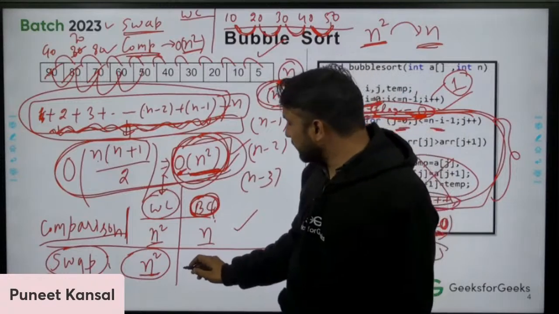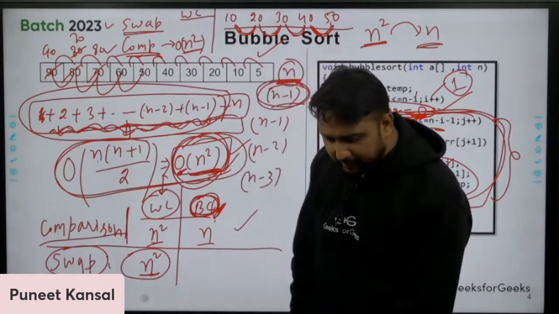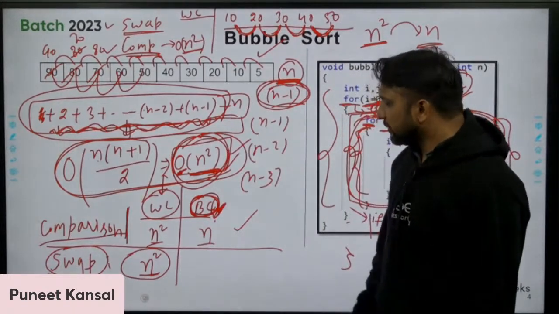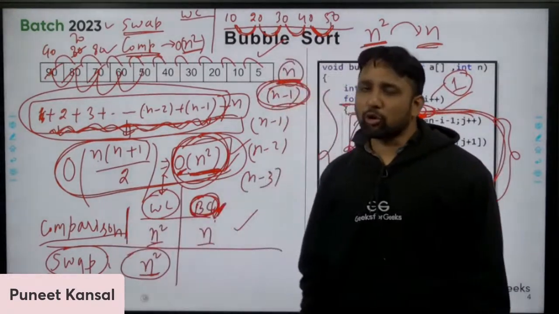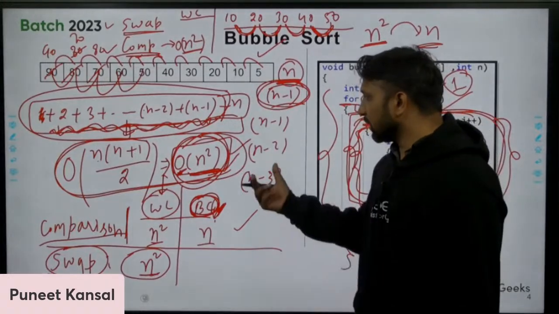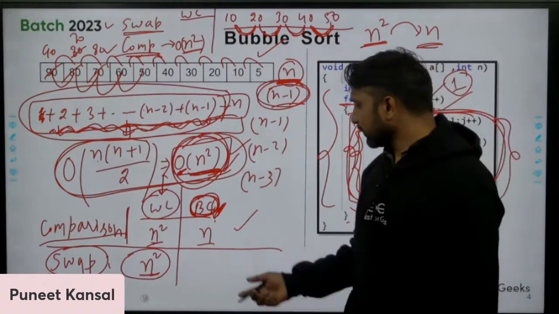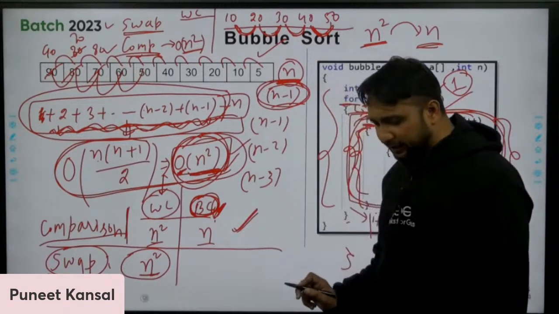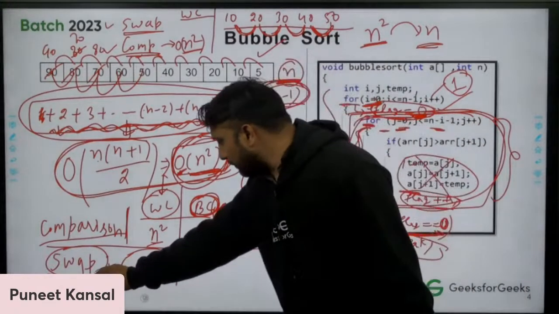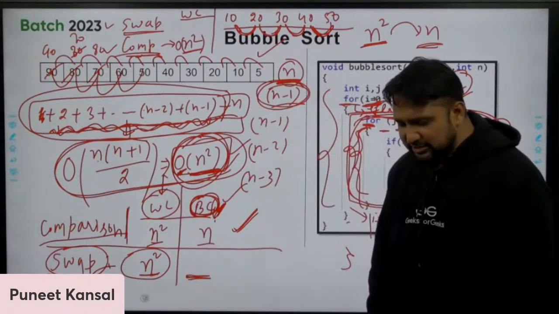And how many swaps will there be in the best case? Best case number of swaps, please write. Please keep thinking and keep replying. Otherwise, this will repeat again and again for all the algorithms. Maybe we are taking a little extra time in bubble sort, and you may find a little difficulty here. Don't worry, we will repeat this again and again. So the number of swaps in the best case, please let me know. This is the last thing I'm asking.